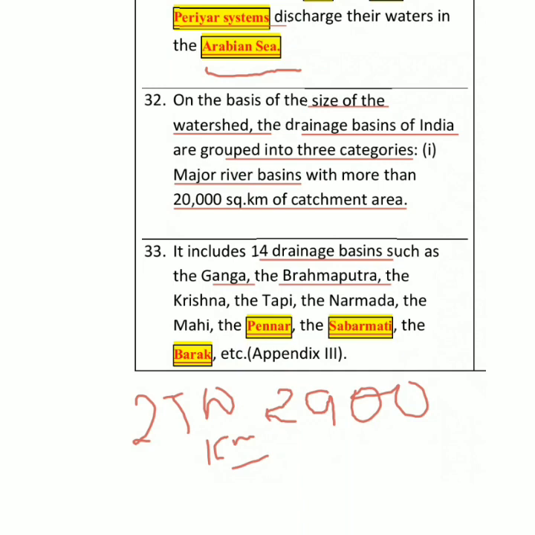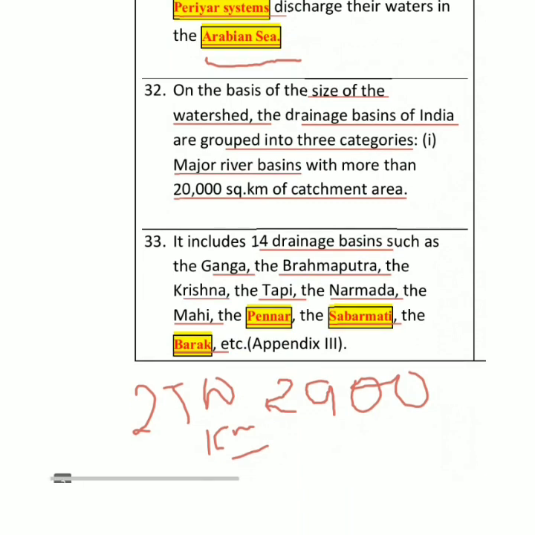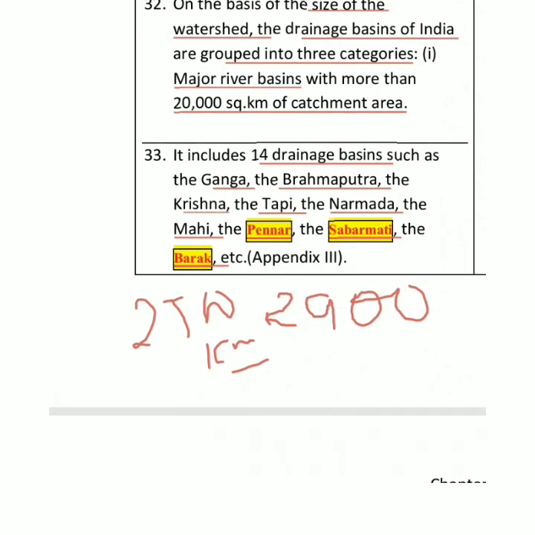Then we have the 14 drainage systems which I told you: Ganga, Brahmaputra, then Krishna, Tapi, Narmada, Mahi, Pennar, Sabarmati, then Barak. These are all the 14 river drainage systems where the catchment area is more than 20,000 square kilometers. So we can classify according to that also. Just as I told you, we classified rivers by where they drain: one was the Arabian Sea drainage basin and the other the Bay of Bengal system. Now we are classifying drains according to their size.